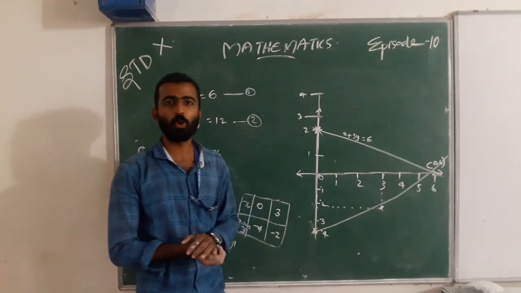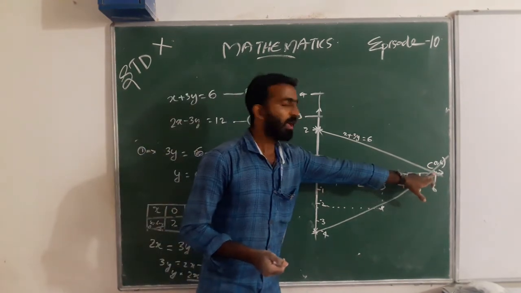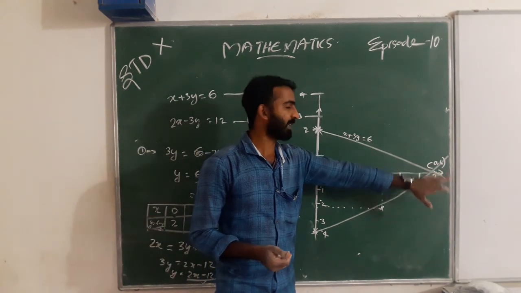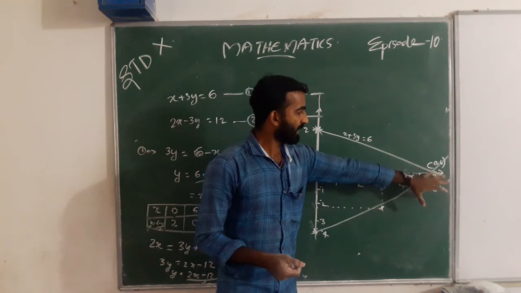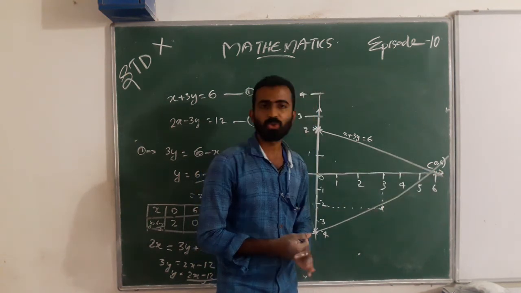When you draw in your notebook, you get intersecting lines.